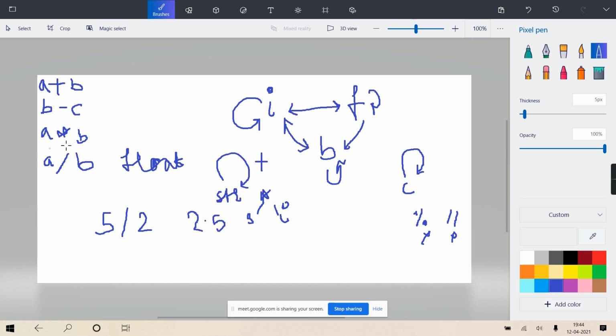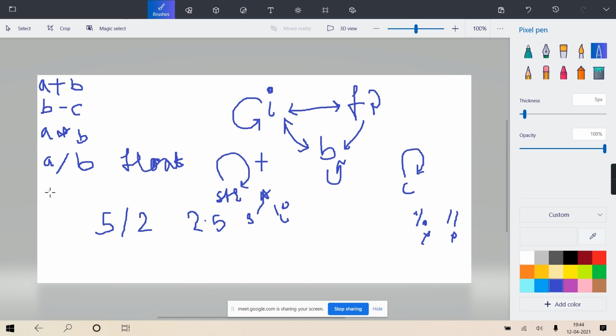Please make that clear: in Python, slash is a float division, irrespective of the data types of a and b. One int and one float, float and boolean, boolean and int, any combination, the answer is always float.